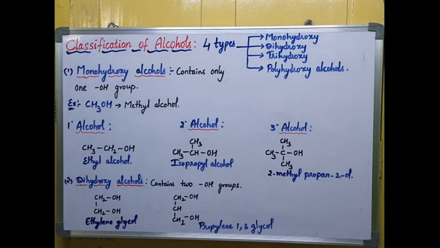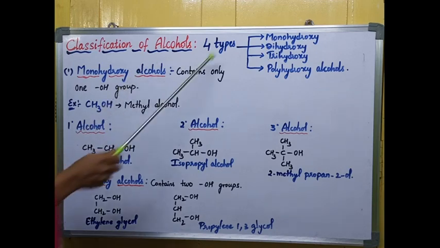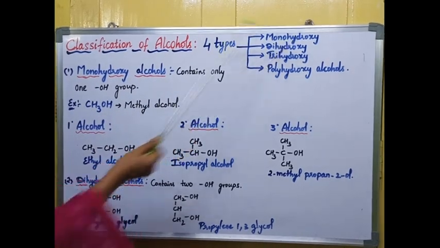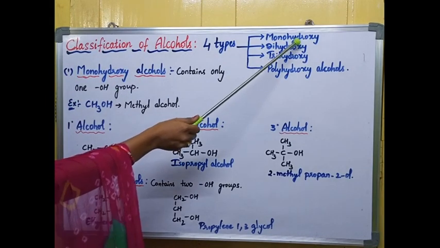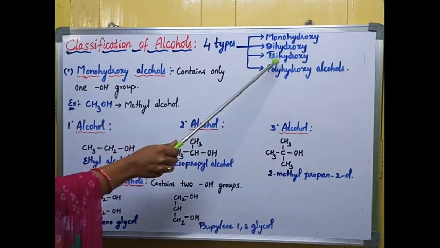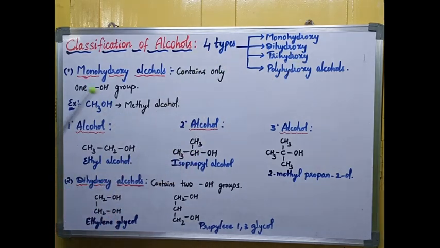Next, coming to the classification of alcohols. In this chapter mainly we'll study about alcohols and phenols completely. So how many types of alcohols are there? Mainly we have 4 types of alcohols. One is monohydroxy alcohol, second one is dihydroxy alcohol, third one is trihydroxy alcohol, fourth one is polyhydroxy alcohols. Let us see what is a monohydroxy alcohol. In monohydroxy alcohol, we can observe only one OH group. The name indicates mono, so it will have only one OH group.